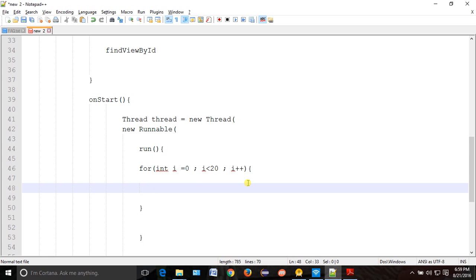If I want to do a 10 increment, then 10, because 10 into 10 is 100, right? So this is the way. Yeah, so I got this. Now I want my thread to sleep for 1 second. So now we do Thread.sleep. Okay, I will make it for 1 second.